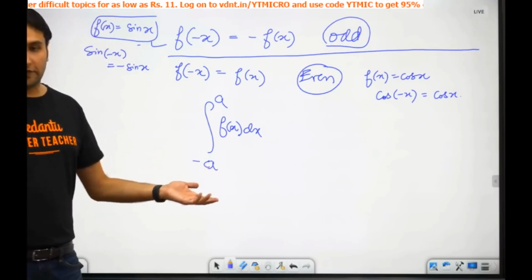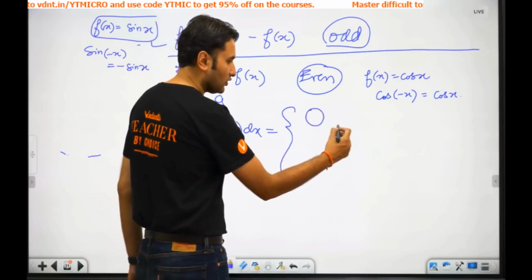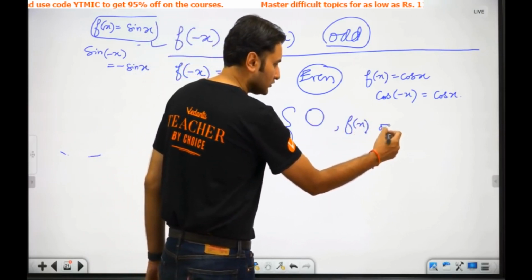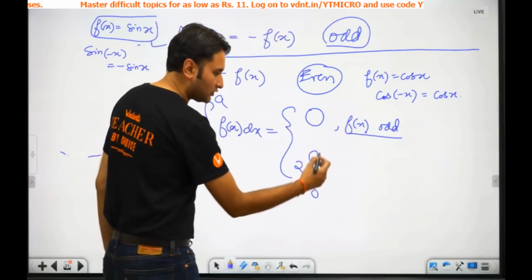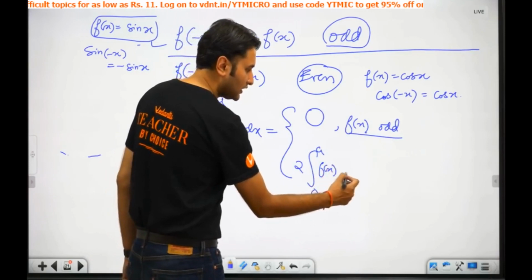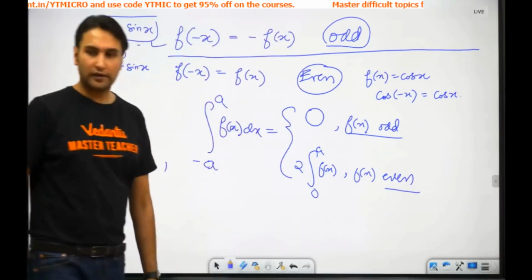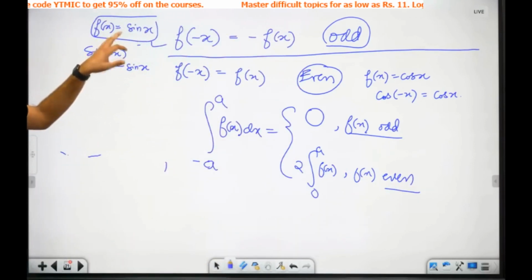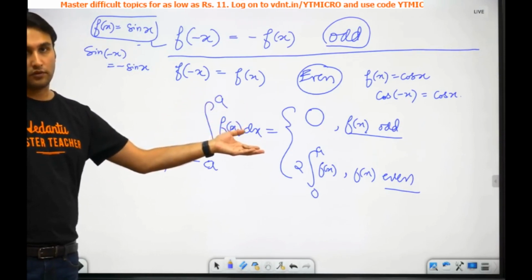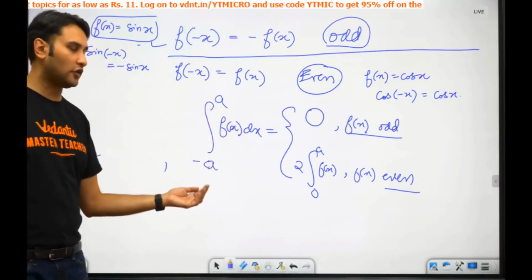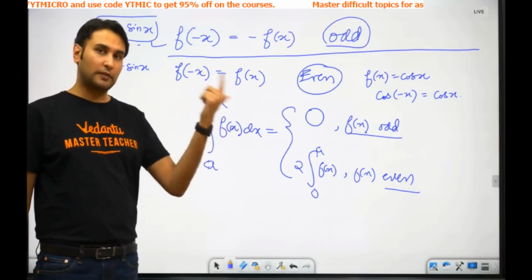The integral from minus a to a of f x dx is always 0 if f of x is odd. You know this? And it will be 2 times the integral from 0 to a of f x if f x is even. So if it is sin x and you are integrating from minus pi by 2 to pi by 2, what will be the answer? 0. If it is cos x, integrating from minus pi by 2 to pi by 2, the answer will be 2 times the integral of cos x from 0 to pi by 2.